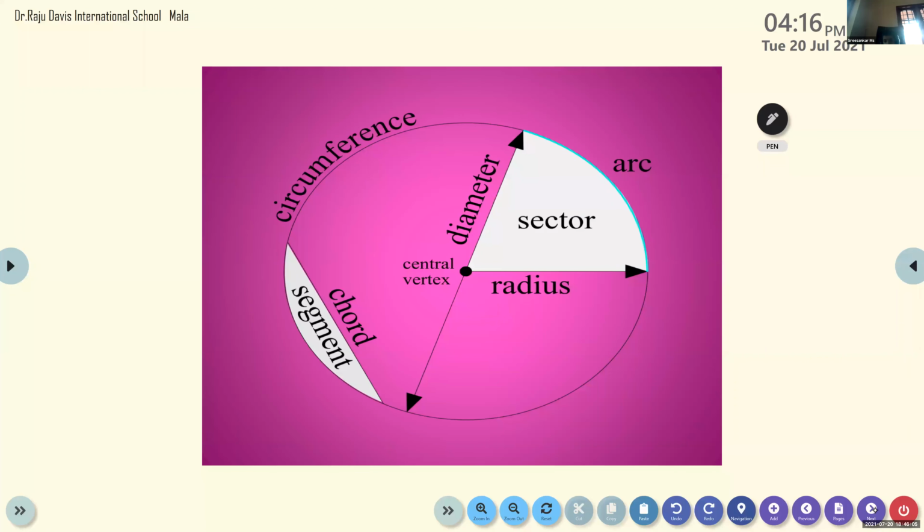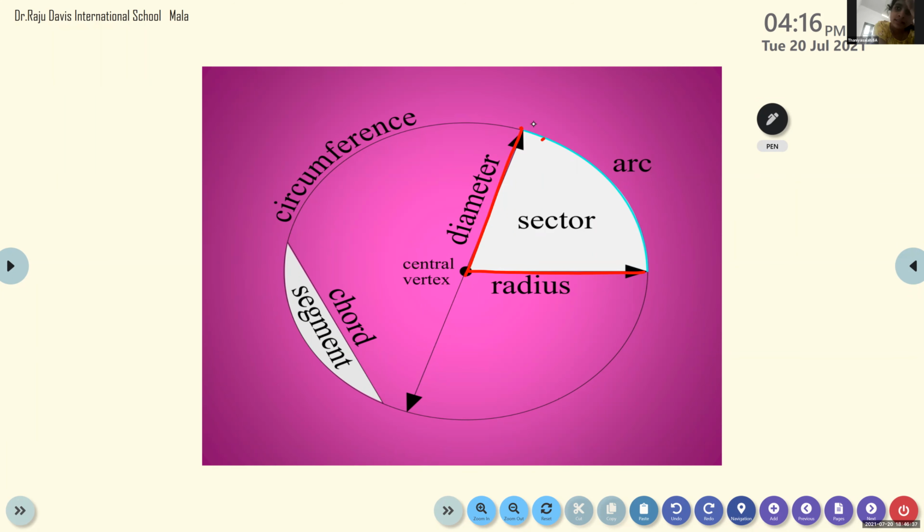See, children? See this long one. This one is known as the circumference, or the boundary. And this one, white color? Sector. And this one? Segment. And this one? Chord. And these two? Radius and radius.